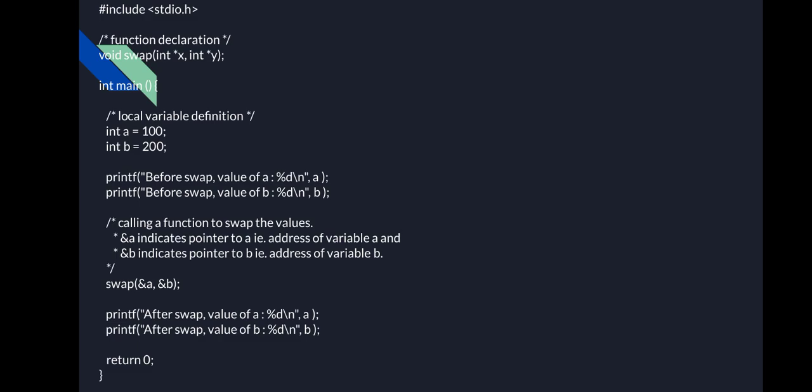And now, as we did in the previous program, we are just printing the values after the swapping, that is the value of a after the swapping and b after the swapping, return 0. So that's all. We have written a simple swap function to exchange the values between a and b.